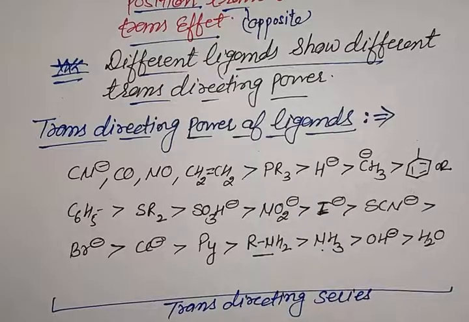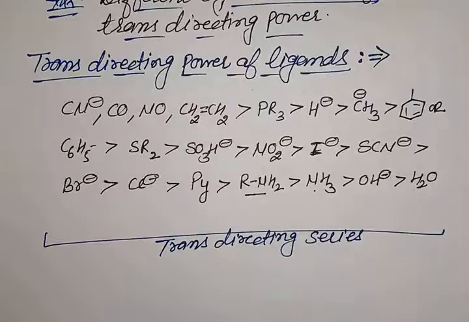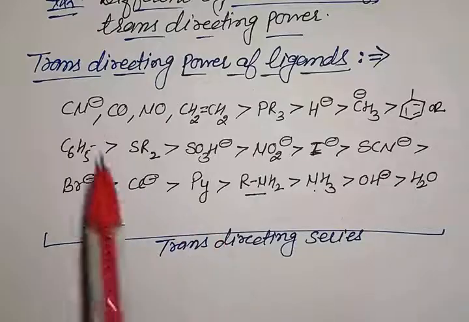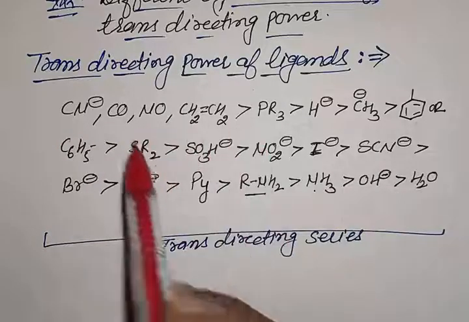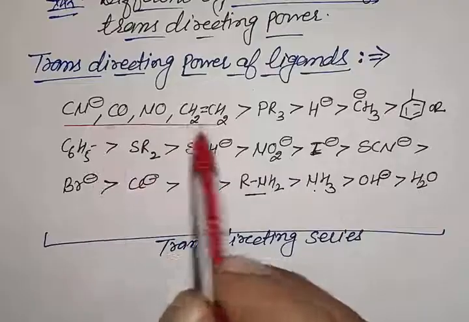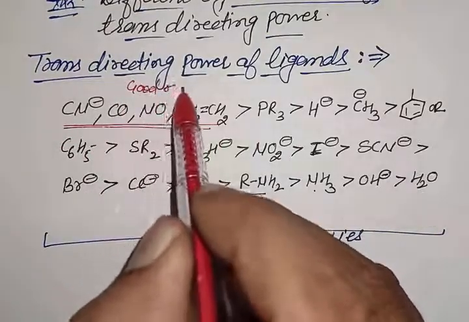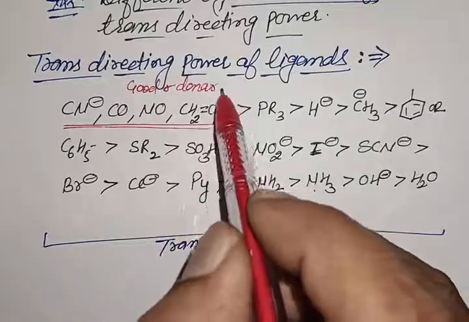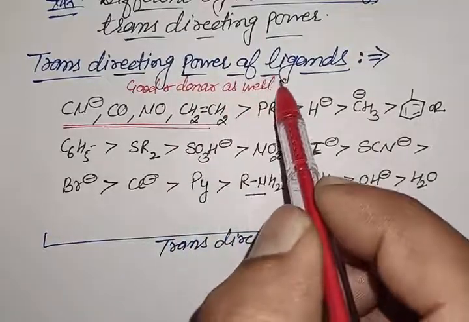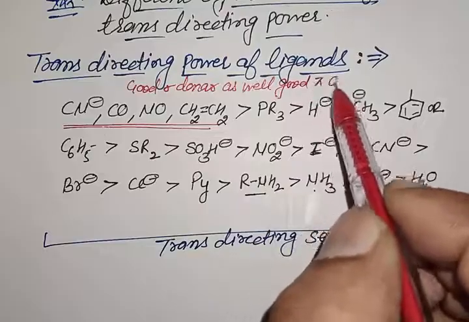In this trans directing series, the ligands which are present at the top of the series, like CN, CO, NO ligands, are good sigma donor ligands. These ligands are good sigma donors as well as good pi acceptor ligands.